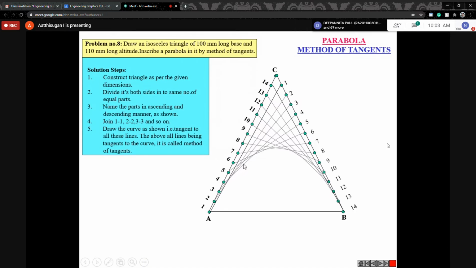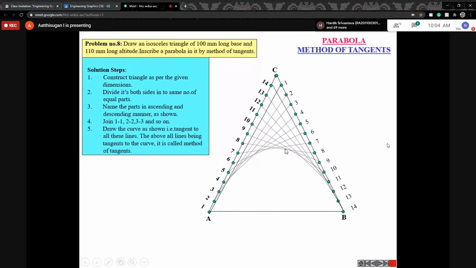Next, after some distance, along this 5 just move the curve. Now after moving some distance, the 6 is coming. So along this line, just move the curve. After some distance, see now that 7 is coming, crossing. 7 is crossing the 6 line. So take a diversion and along the 7 go. Then again the 8 is crossing, 8 crossing with the 7. So along that 8 just move the curve down.